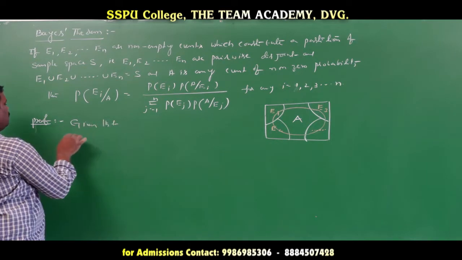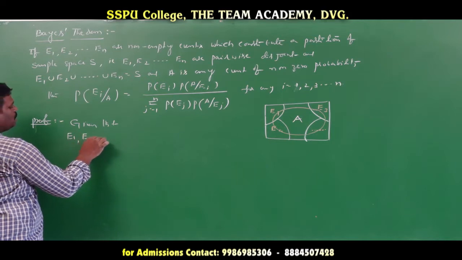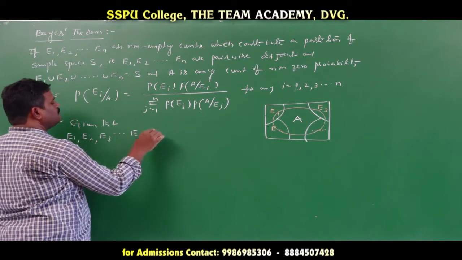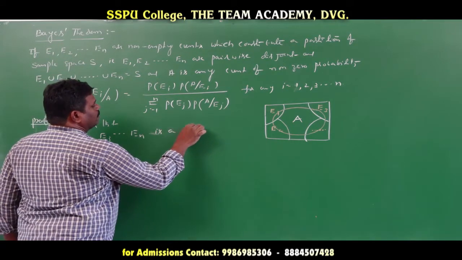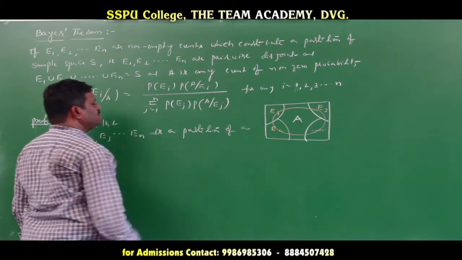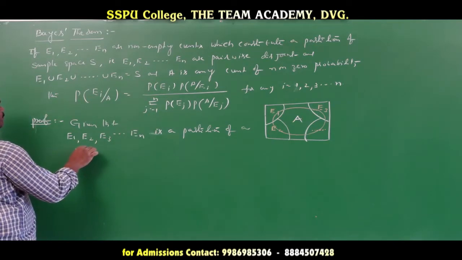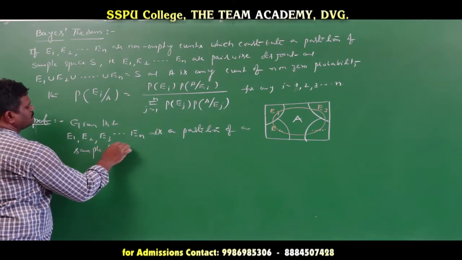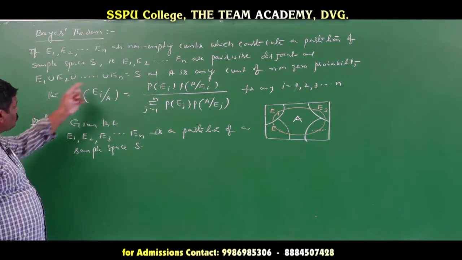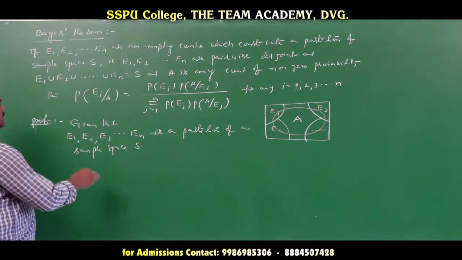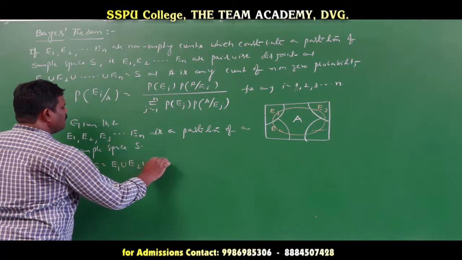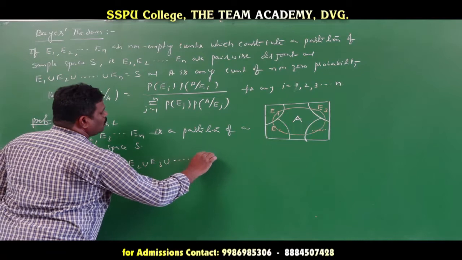Given that E1, E2, E3 and so on En is a partition of a sample space S. The total union is equal to S, so S is equal to E1 union E2 union E3 union and so on En.